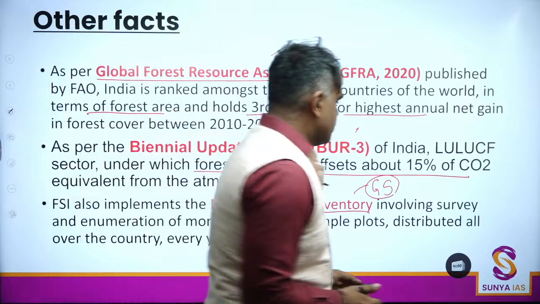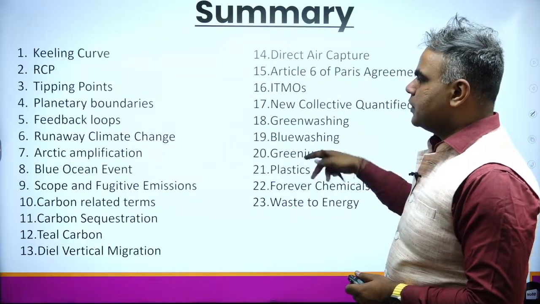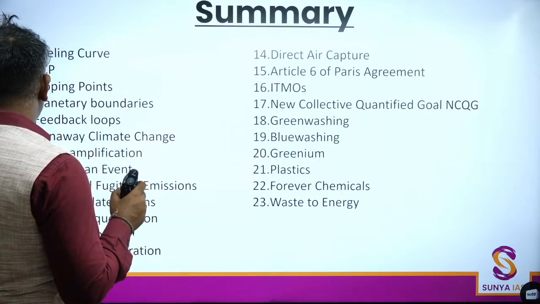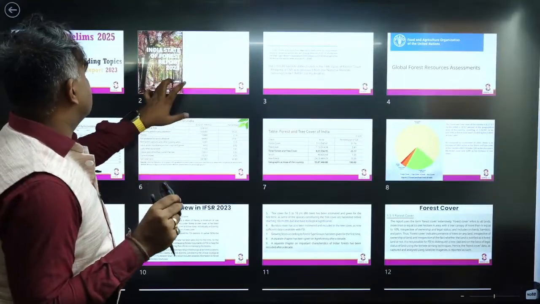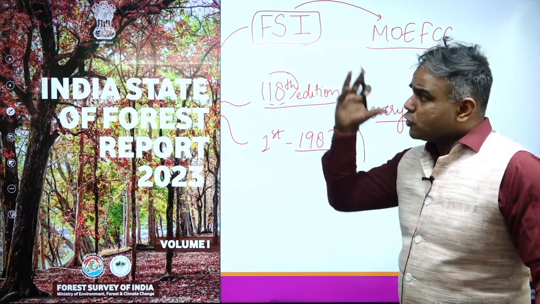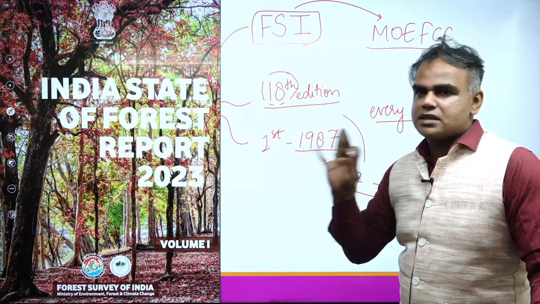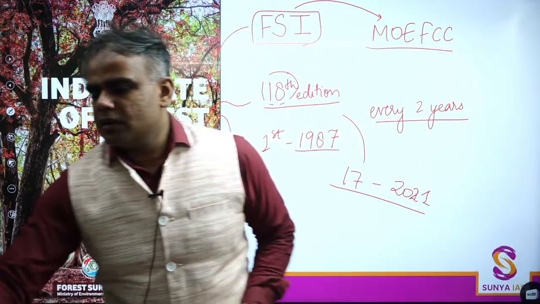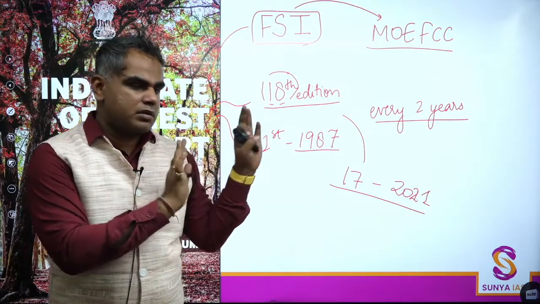Okay. So everything we wanted to know about this report is what we have seen. I think this is from the previous class. I hope you've been able to follow. This is a very detailed analysis on the Indian State of Forest report. Any fact that can be asked from the report, I've tried to cover it. We've also done the concepts, international conventions, all the initiatives, जो कुछ भी mentioned है, trend wise is done. So we've spent almost 90 minutes discussing this particular part. You can expect one or two questions even from this part.